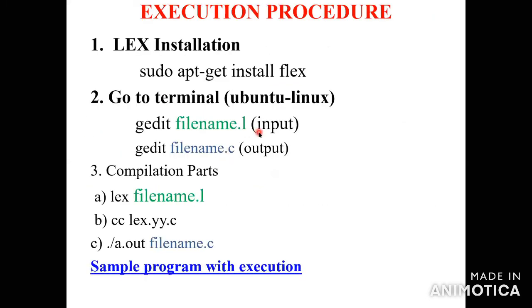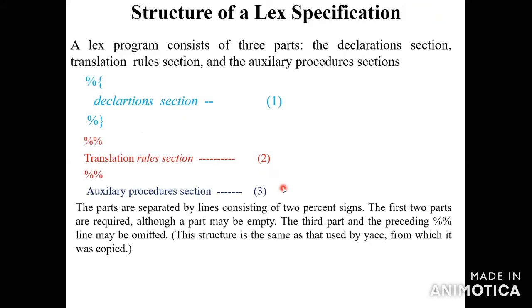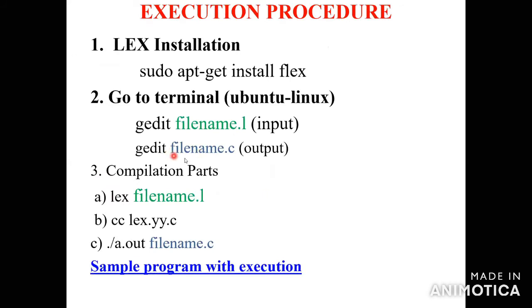So this is for the input. Then how to get the output? Here you are checking the output, which is a.out. So what do you have to create for the output? Second thing, gedit filename.c. Okay. The file name is your wish, you can create any file name. So first you create the input of the program as .l, but the output is .c.